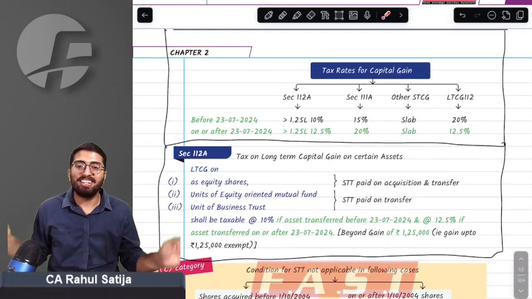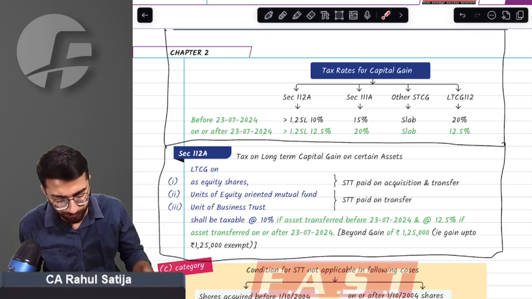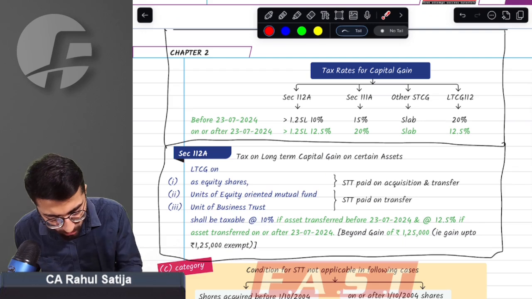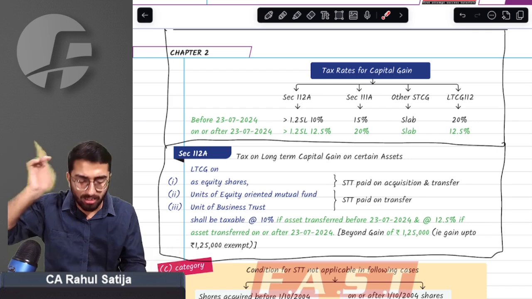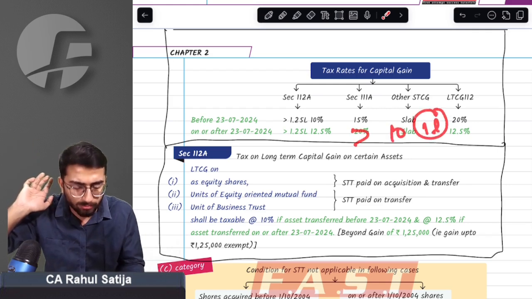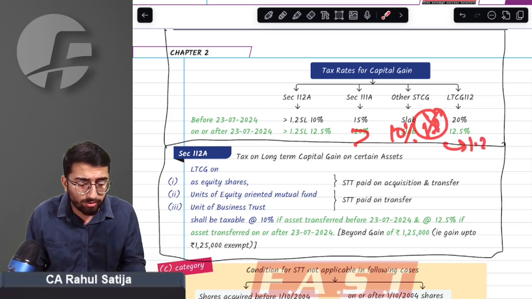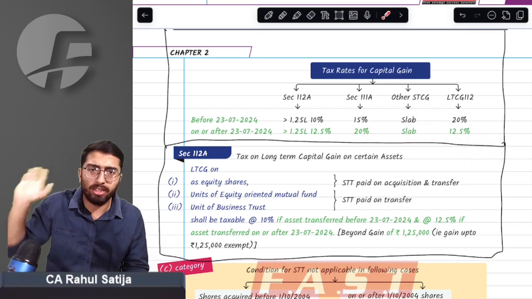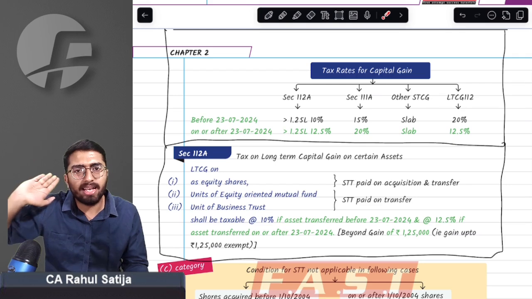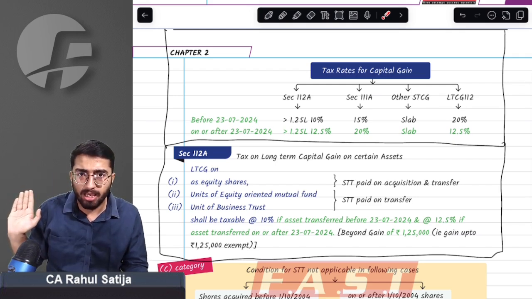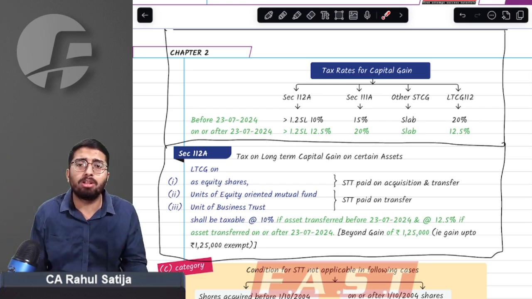Now, a major change has occurred in the tax rate. First of all, we need to understand briefly what has changed. Under section 112A, before the budget, you were taxed at 10% over and above 1 lakh. But this 1 lakh has been changed to 1.25 lakh, and this 1.25 lakh has been changed for the whole year. That means even if you sold before the budget, you will still not be taxed up to 1.25 lakh. If you sell any kind of securities and your capital gain is up to 1.25 lakh, even before the budget, you will still not be taxed.